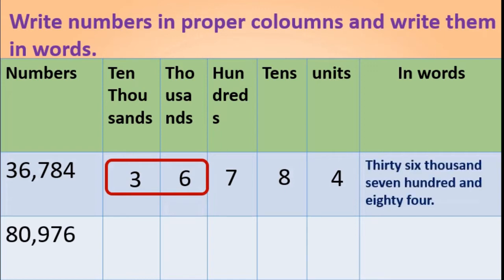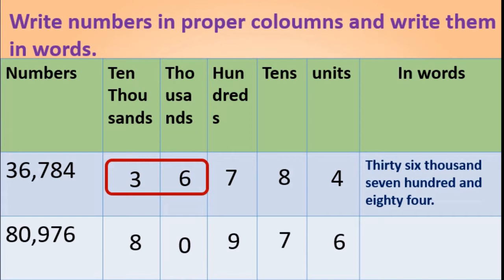I will write it in words: 36,784. Okay, we will move to the second one. Here also we will first write the place values. That is 6 in the units place, 7 in the tens place, 9 in the hundreds place, 0 in the thousands place and 8 in the 10,000s place.